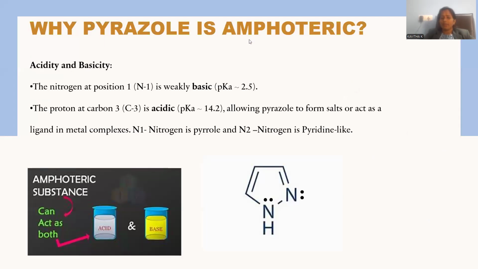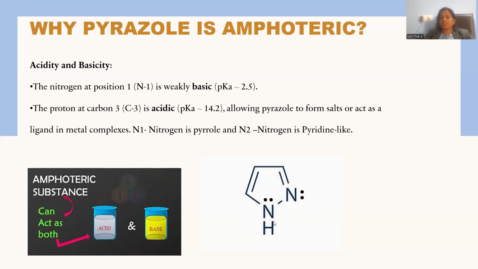Let me go on. Why is pyrazole amphoteric in nature? Why is it said to be amphoteric? Amphoteric means it acts like an acid at some instant and a base at another instant. The compound is said to be amphoteric, right? So there are two nitrogen atoms. Both are alike, but alike does not mean they are the same. One nitrogen, with the lone pair of electrons, takes part in this delocalization. That is, these lone pair electrons are not available for donation, so this nitrogen is not basic, rather it is acidic.